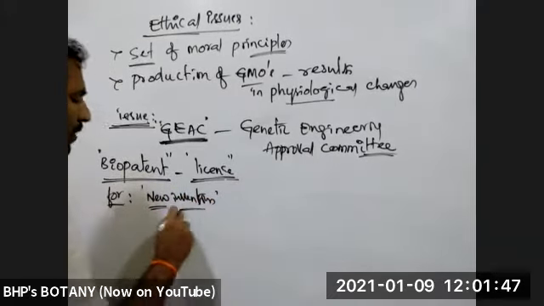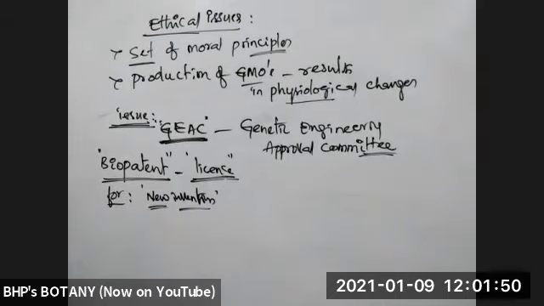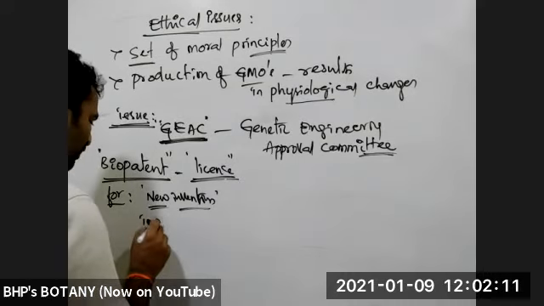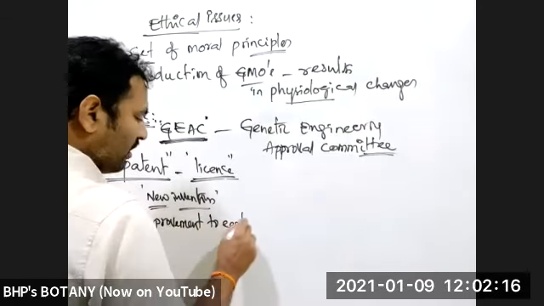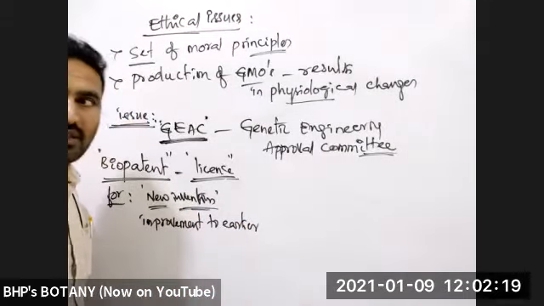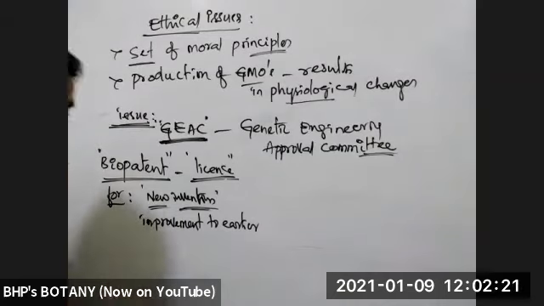If anything was found newly, a new work was conducted or a product was invented newly, that can be allotted. An invention, including a product, a new invention which was newly introduced or found, can be allotted a biopatent, or an improvement to an earlier invention. Suppose the new invention means, what is Covaxin? That is a new invention.